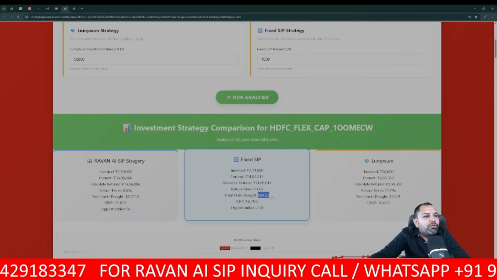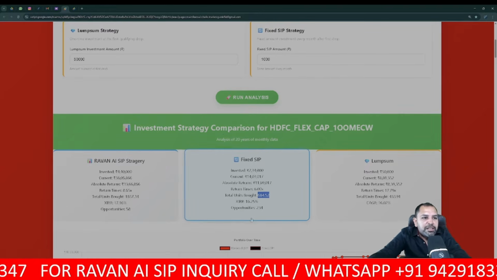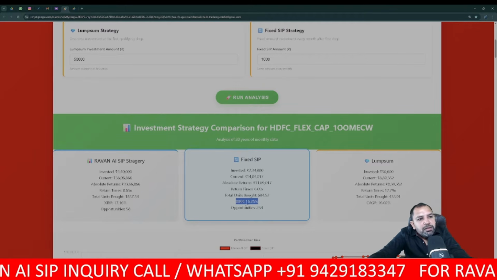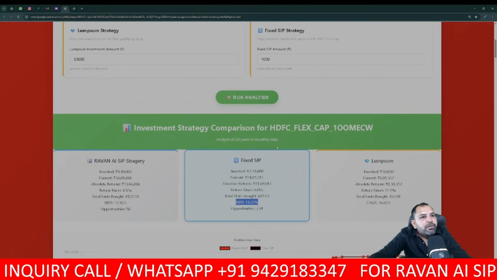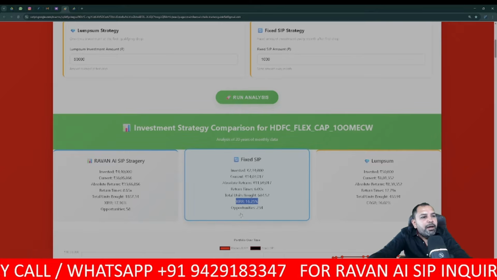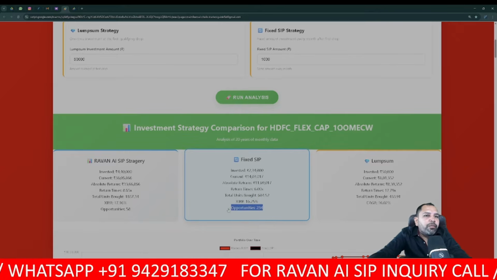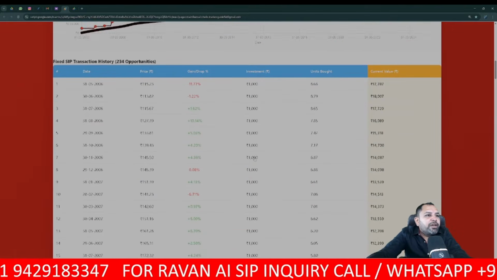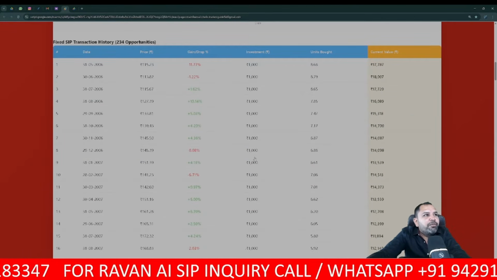It's 684 units we have bought based on fixed SIP. And what was the XIRR till date? It's 16.25 for HDFC FlexiCap. And how many opportunities? 234. Okay, so this is the fixed SIP part. We'll see how the fixed SIP has already worked.